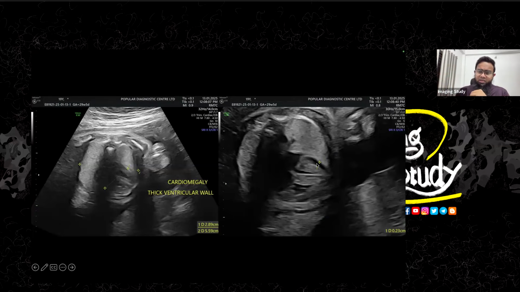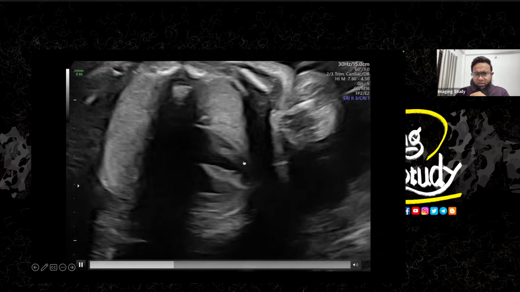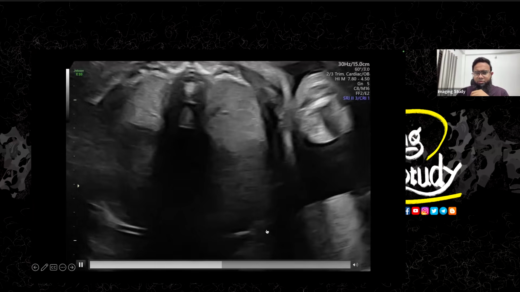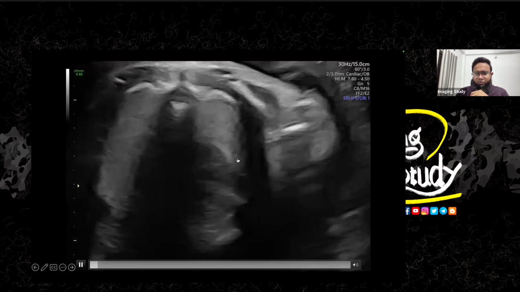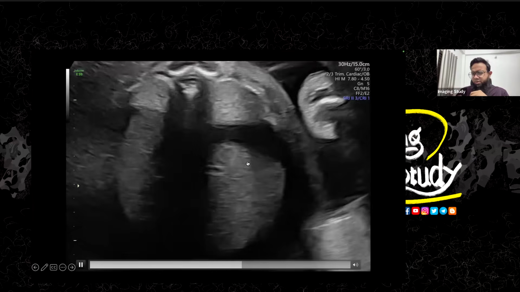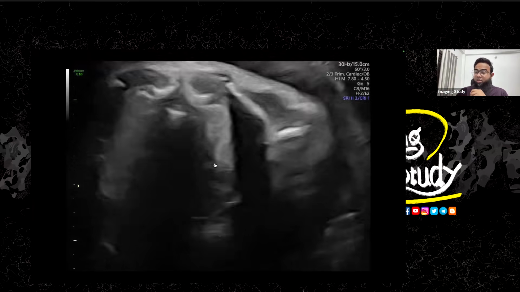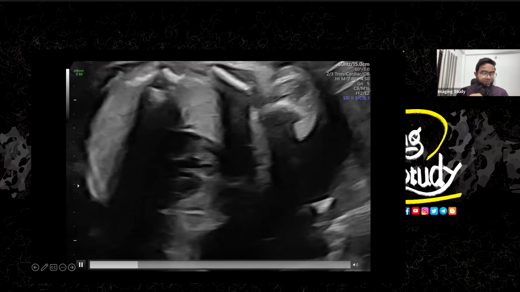Now, when you are looking at this part, you can see some pericardial effusion was present. You see more than 2 millimeter of collection around the heart. So let's see it in real time because we missed that on the previous video. So let's magnify a little bit. Let's look at the heart a little carefully now. Okay, so there is slight fluid. I tried to measure it from a different view. So there is a mild pericardial effusion, which is not a very significant finding. It should be associated with the cardiomegaly when you are seeing a hypertrophic cardiomyopathy.